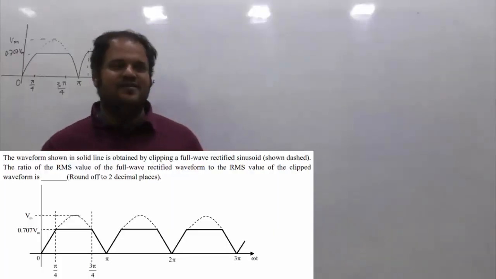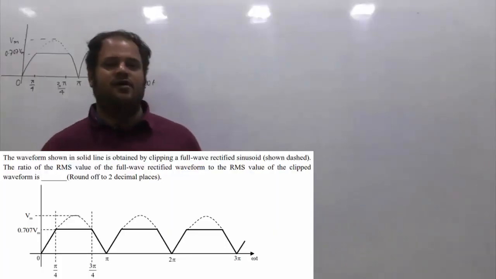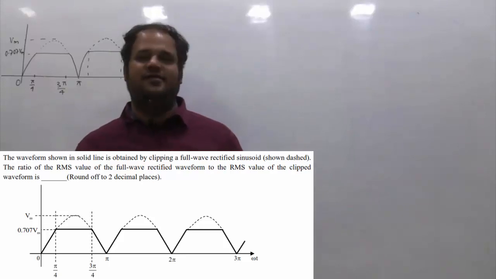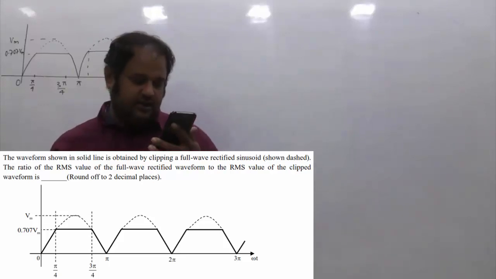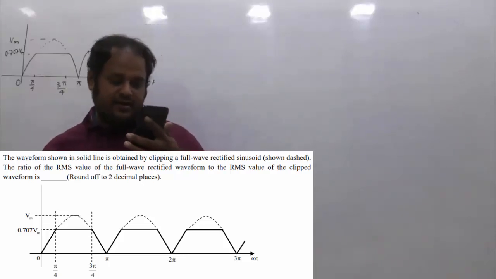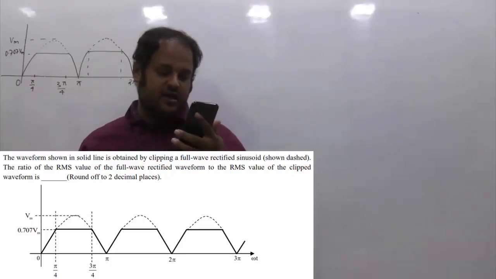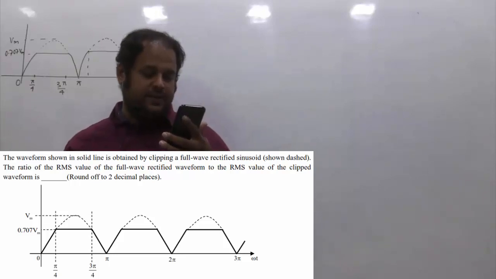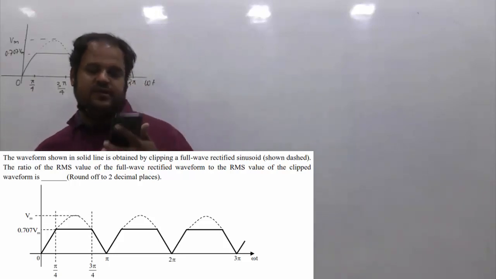This is a 2-mark question asked in GATE 2021 of electrical. This is from the network subject and from the basics of AC circuits. The given question is: the waveform shown in solid line is obtained by clipping a full wave rectified sinusoid shown dashed. The ratio of RMS value of the full wave rectified waveform to the RMS value of the clipped waveform is?